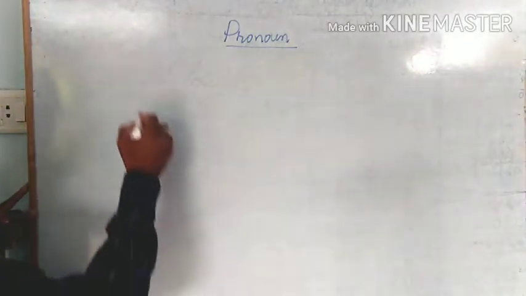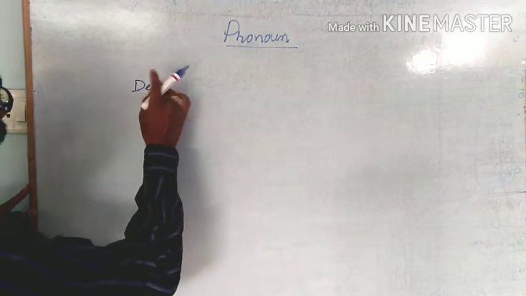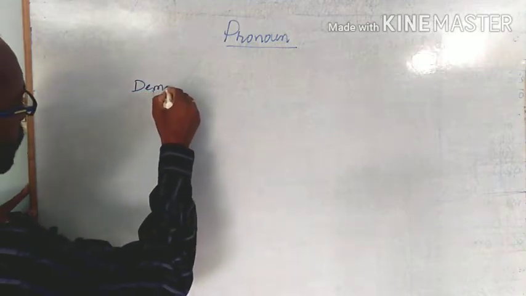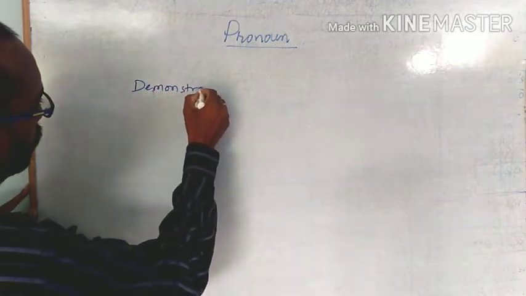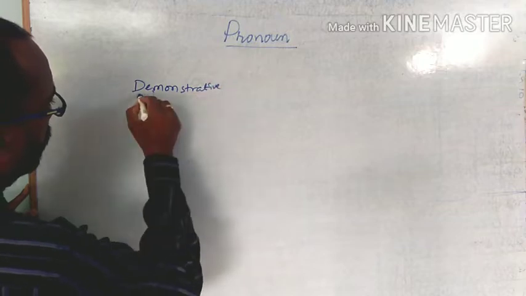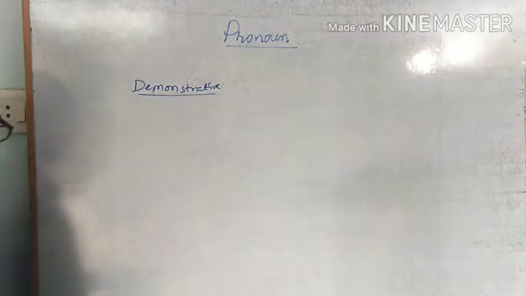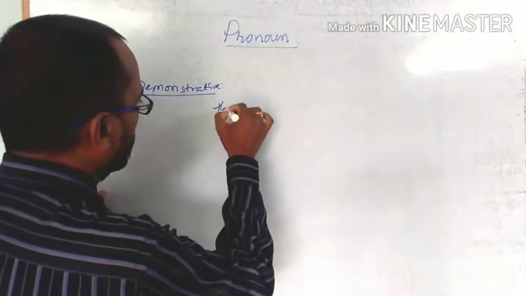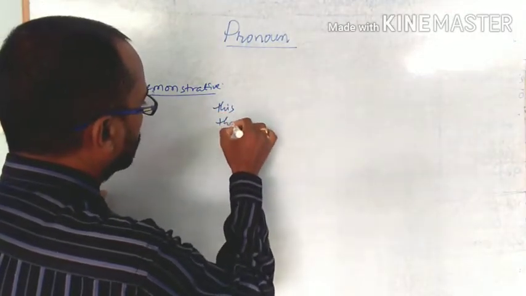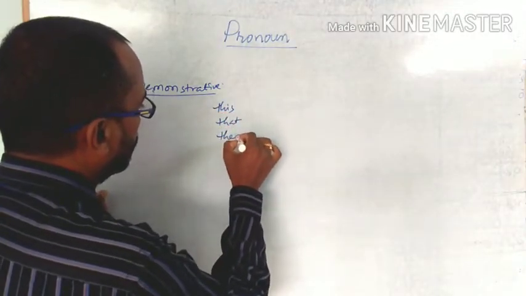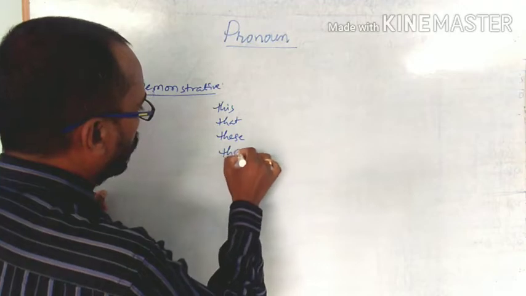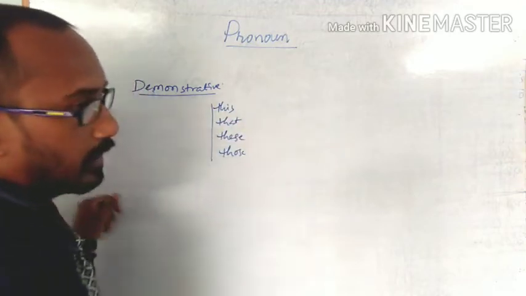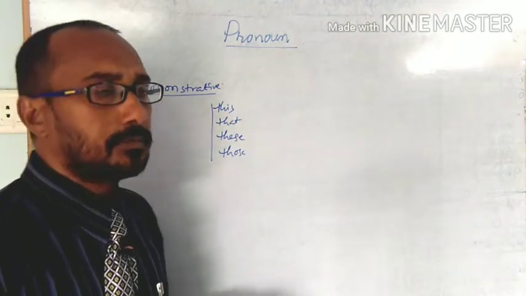Here one more kind, demonstrative pronouns. Demonstrative means this, that, these, those. These are the demonstrative pronouns.